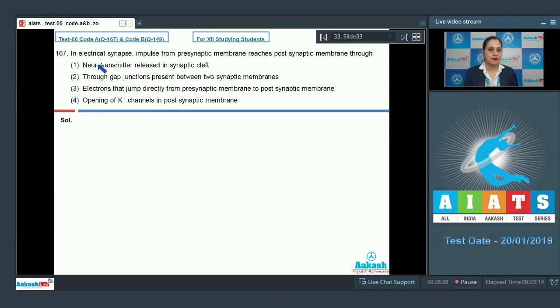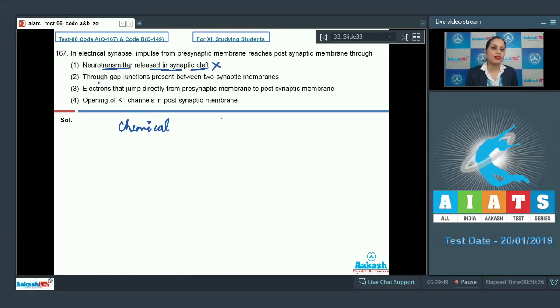Question number 167. In electrical synapse, impulse from presynaptic membrane reaches postsynaptic membrane through. First option is neurotransmitter released in synaptic cleft, and this is an incorrect option because neurotransmitters are released in synaptic cleft in case of chemical synapse and not in electrical synapse.